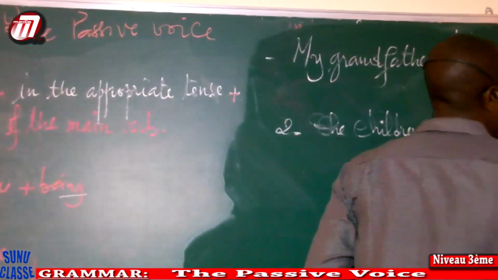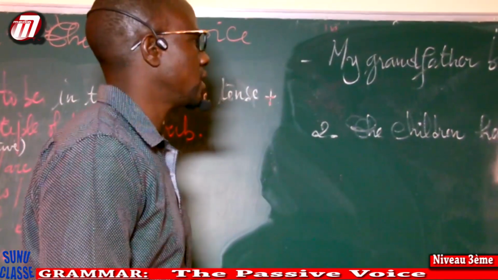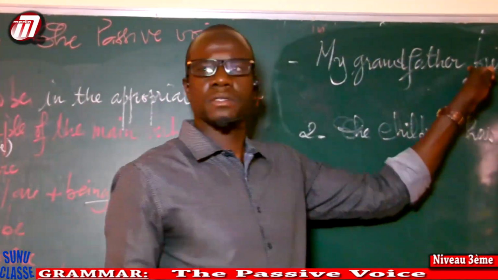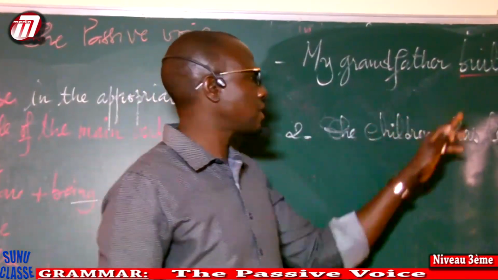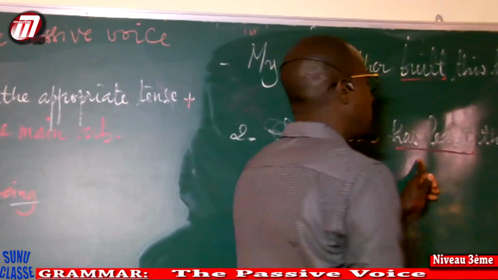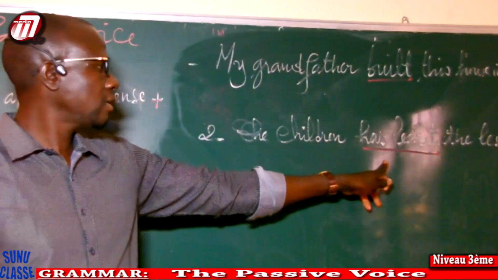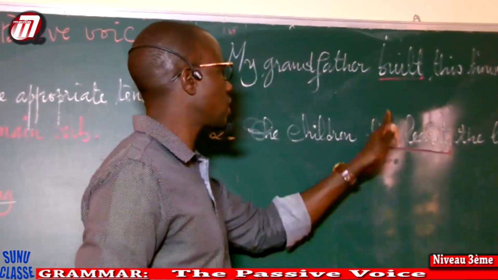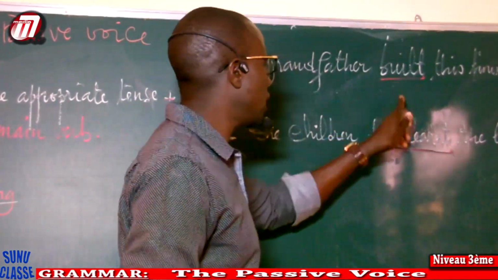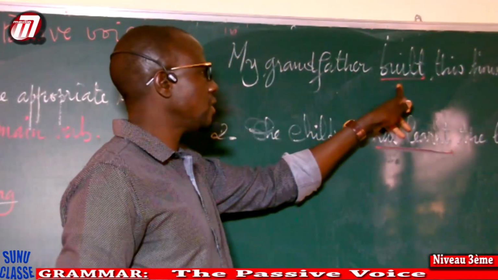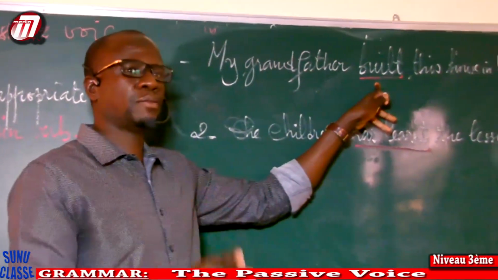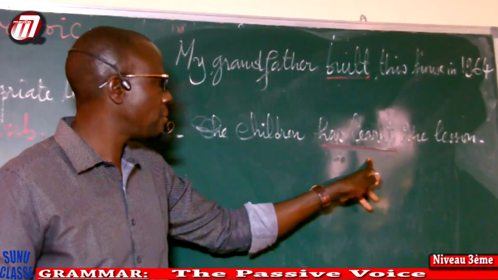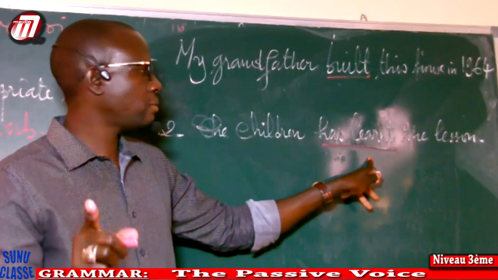Had learned the lesson. Here we have two sentences. Look here, the verb tense, simple past, very good. Has learned, tense present perfect, very good. We have to transform these. Look at the verb: built is in the simple past, so I'm going to put to be in the simple past. Has learned is in the present perfect, so I'm going to put to be in the present perfect.